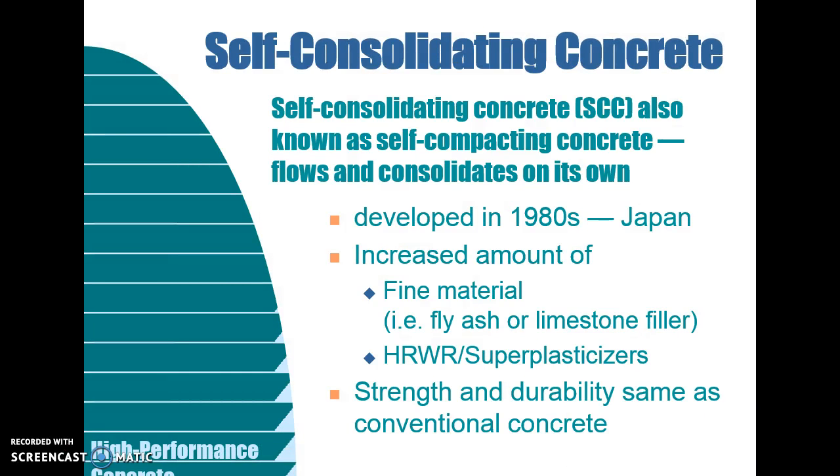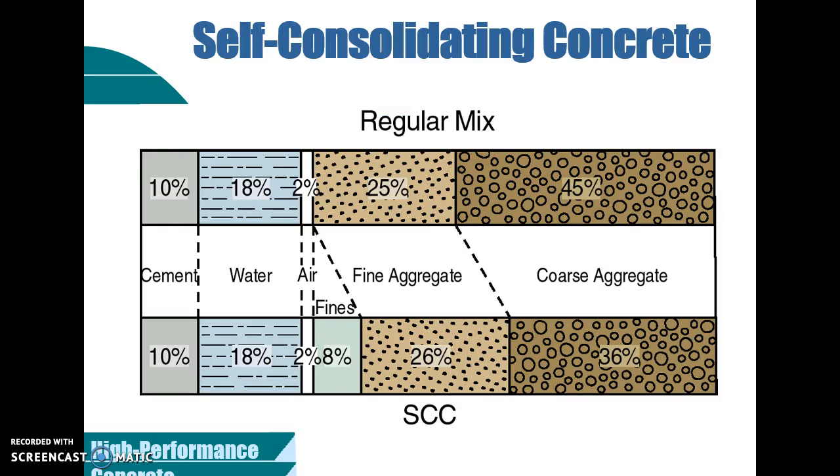And for self-compacting concrete, the mixing is given as normal cement 10% and water 18%, and for aggregates, coarse aggregate 48% and fine aggregate 25%.